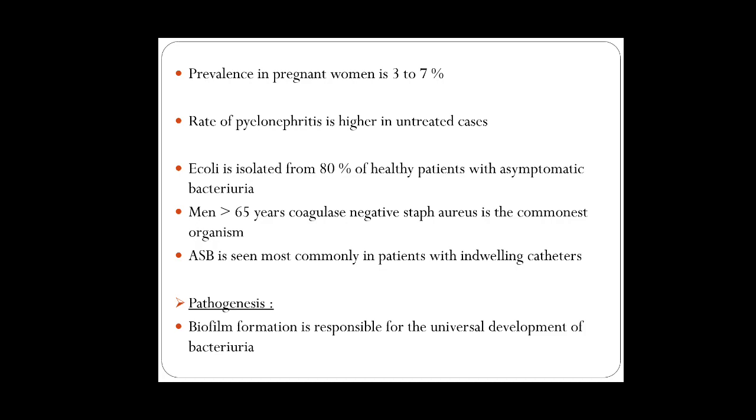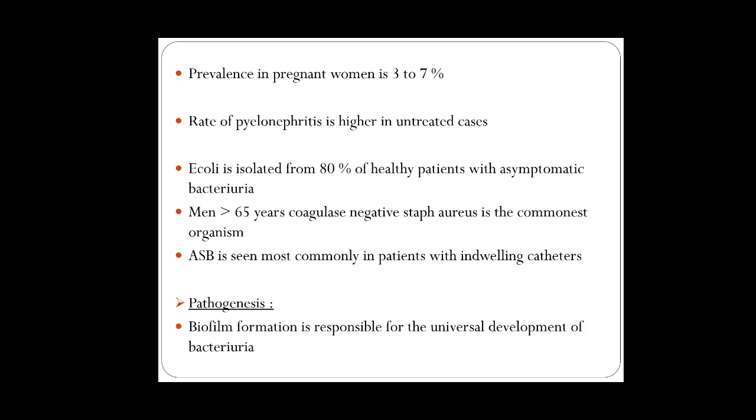Okay, in those older than 65 years, coagulase-negative Staph aureus is the commonest organism. Asymptomatic bacteriuria is most commonly seen in patients with indwelling catheters, who have cord injury, who have had a stroke, or who are undergoing long surgical procedures that lead to immobilization and catheterization. So in those patients with long-term indwelling catheters, there is a cause of asymptomatic bacteriuria.